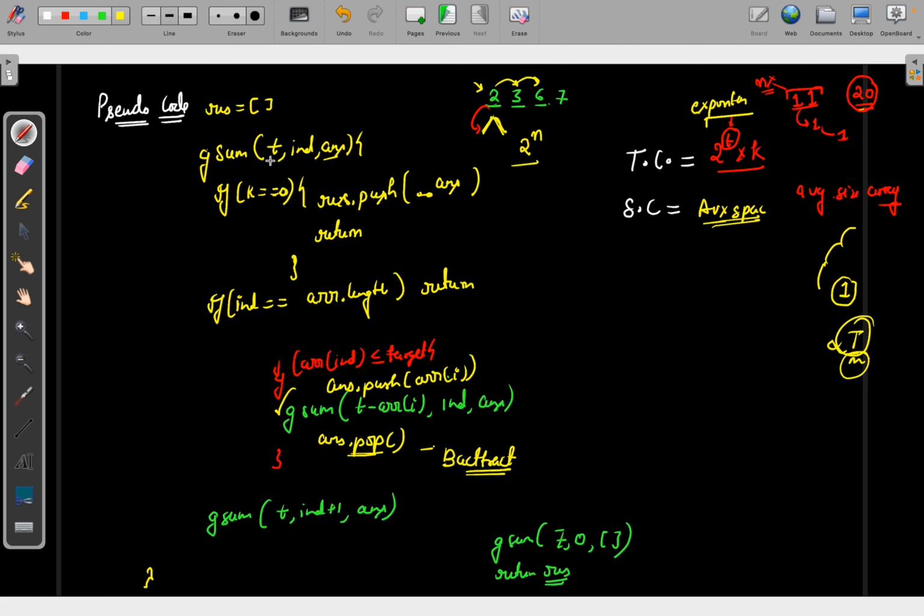And if we talk about the space that we are using for the different combinations, say x combinations, into k, where k is the average size of the array. That is also hypothetical, but this will be the space complexity apart from the auxiliary space complexity. So this will be the time and space complexity of this problem.